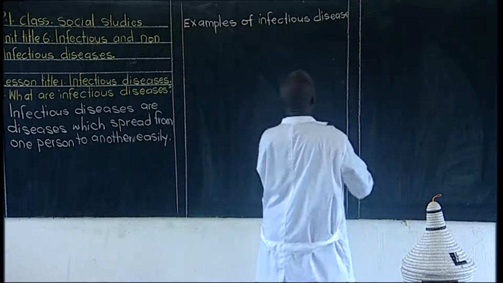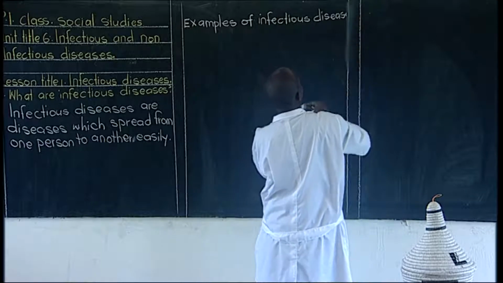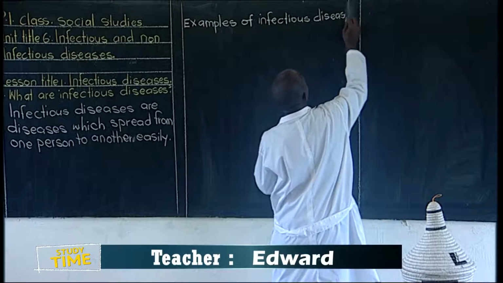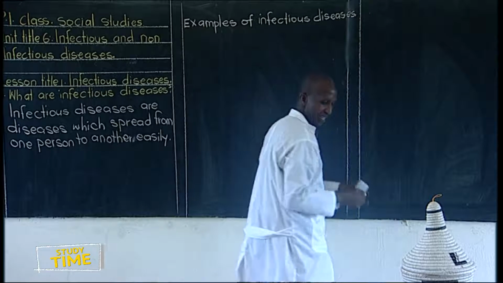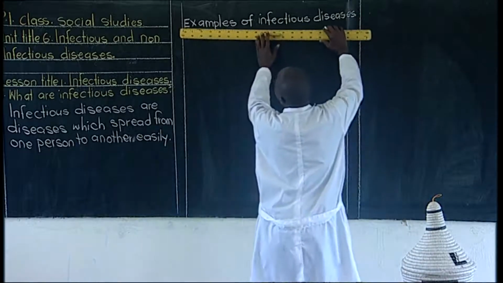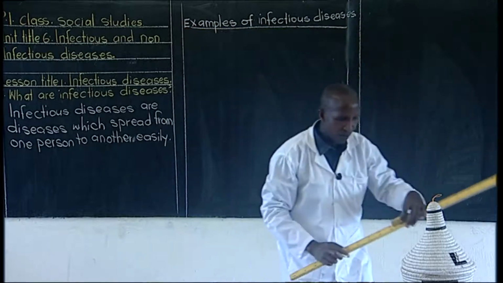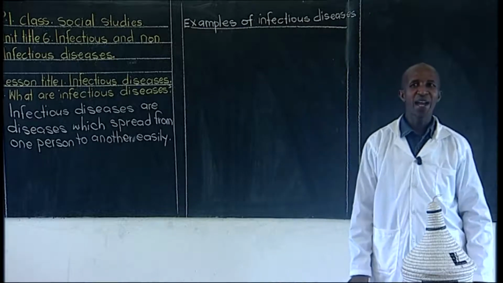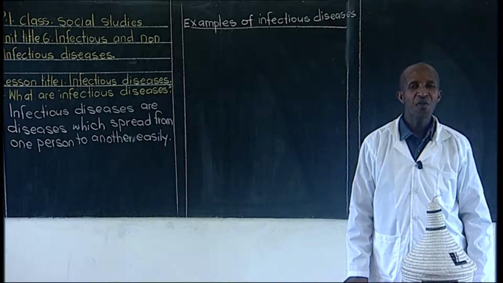Good children, I hope you are following. We are going to list down examples of infectious diseases.